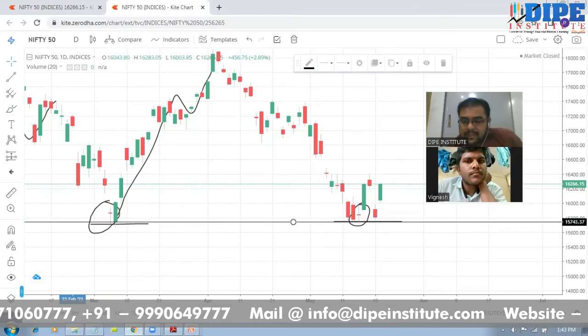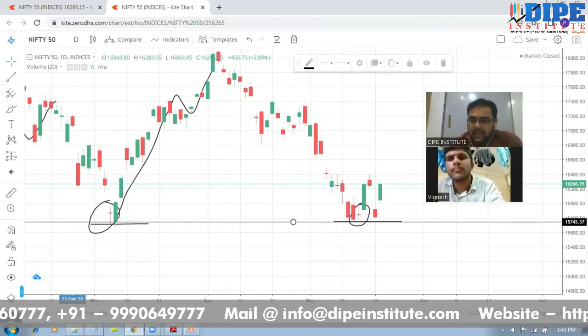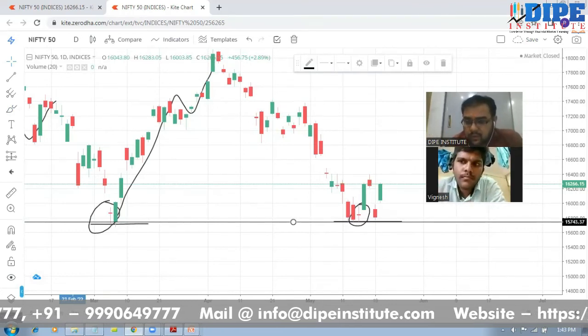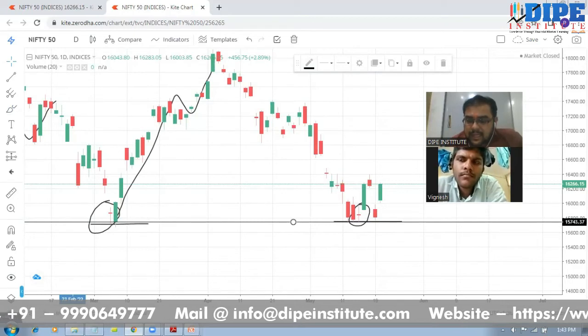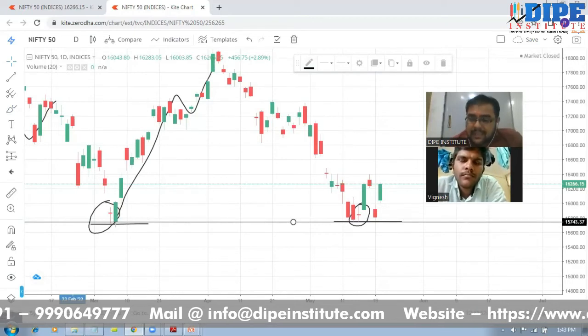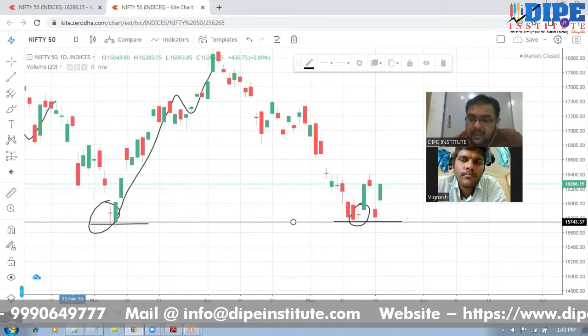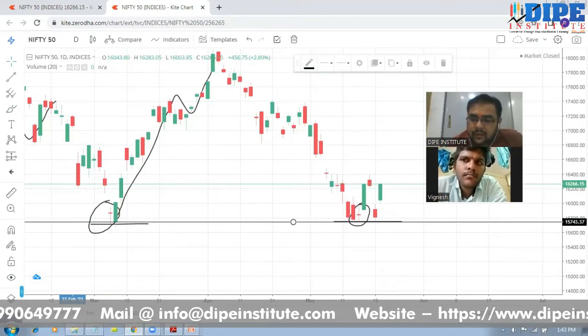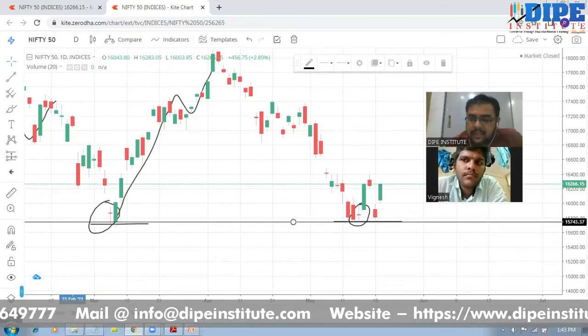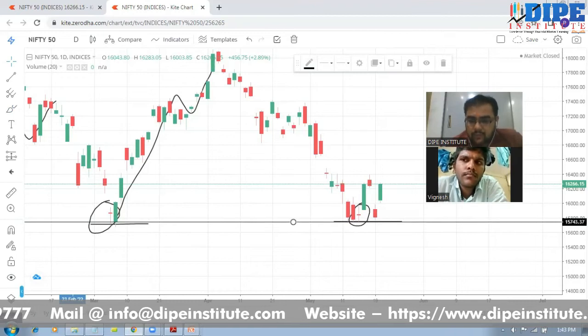So 15,700 and 15,800, this is a very strong demand zone, because whenever the market is hitting this point, the market basically is getting demand. The market is rising again, right? So this area basically becomes the demand zone.